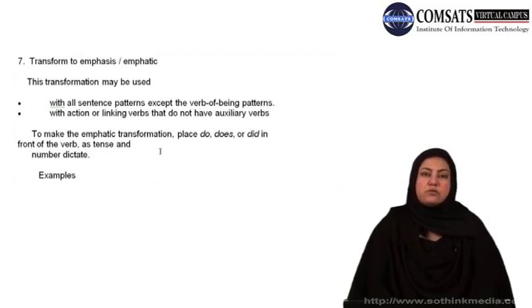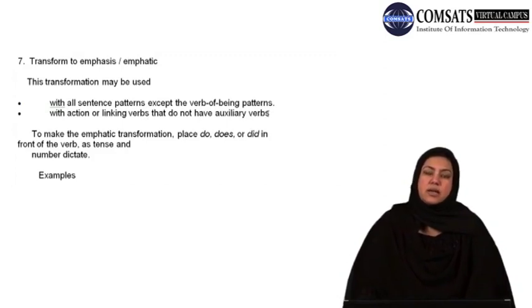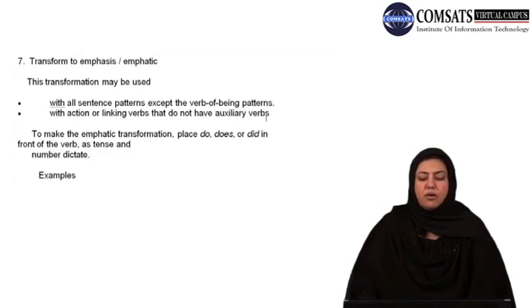So when you want to transform to emphasize or to be emphatic, you can use this with all sentence patterns except the verb of being patterns. This kind of structure is again very general and it can be used with all other types of sentences. However, as I said, there is an exception, and the exception is that you cannot use it with the verb of being patterns. I would soon show you with the help of examples what it means. With action or linking verbs that do not have auxiliary verbs, you can also use these.